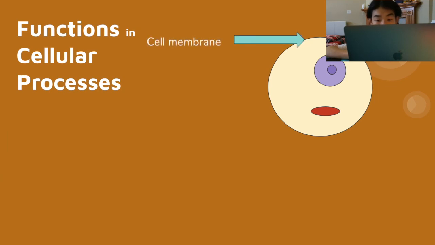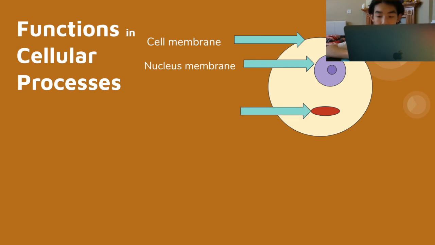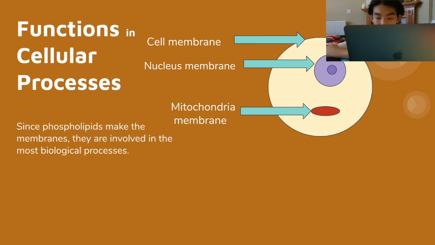The nuclear envelope, a membrane surrounding a cell's nucleus, is also made up of phospholipids arranged in a lipid bilayer. So is the membrane of mitochondria, the part of the cell that produces energy. Since phospholipids make the membrane, they are involved in most biological processes.